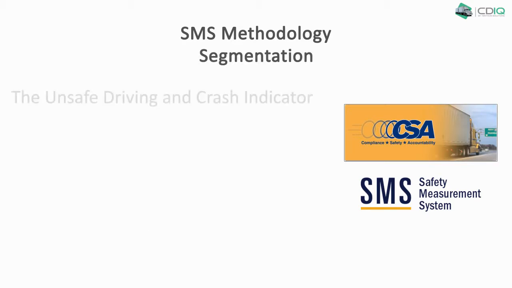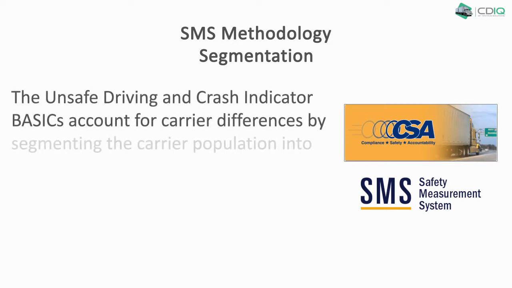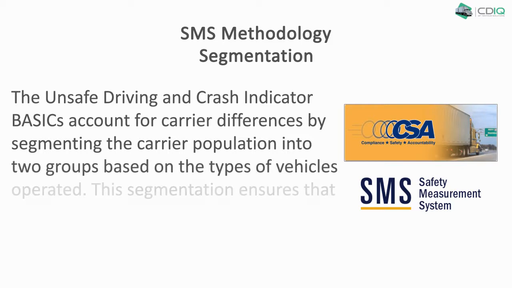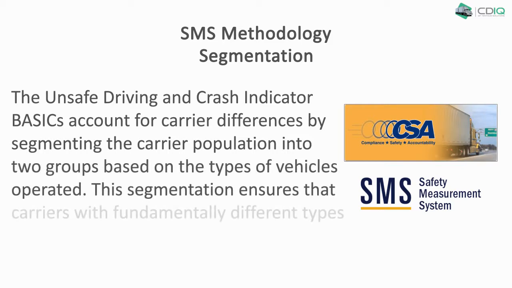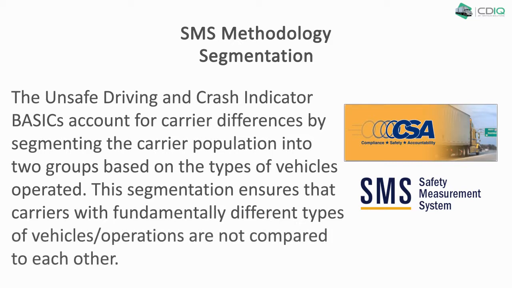Segmentation. The unsafe driving and crash indicator BASICs account for carrier differences by segmenting the carrier population into two groups based on types of vehicles operated. The segmentation ensures that carriers with fundamentally different types of vehicles and operations are not compared to each other.